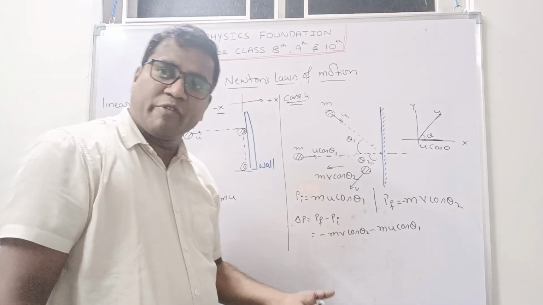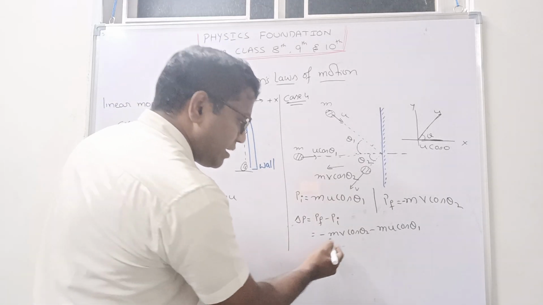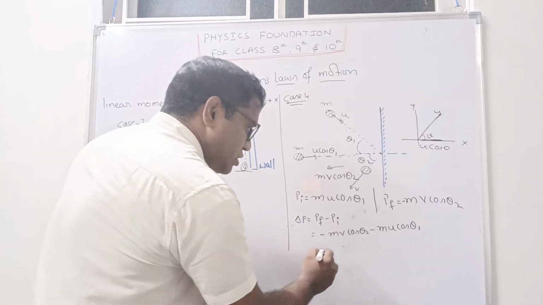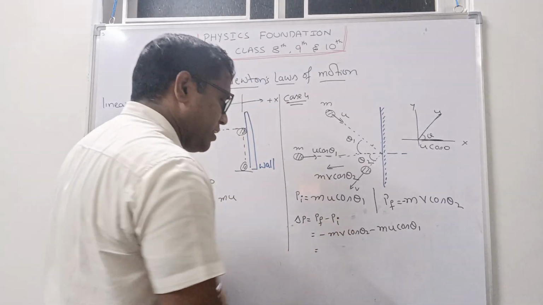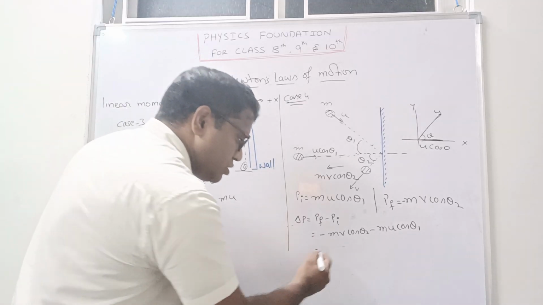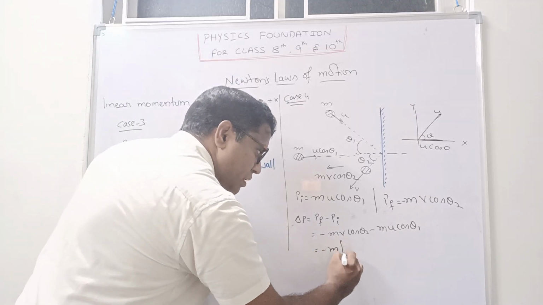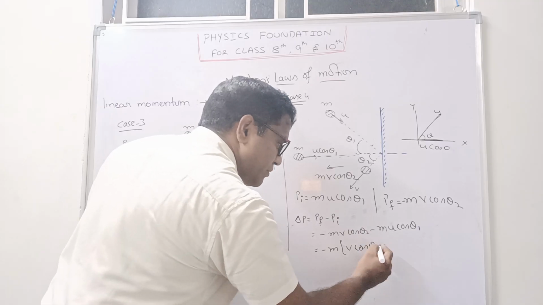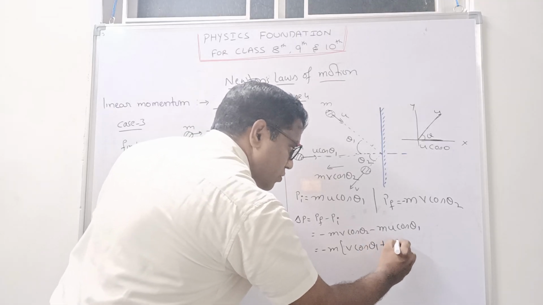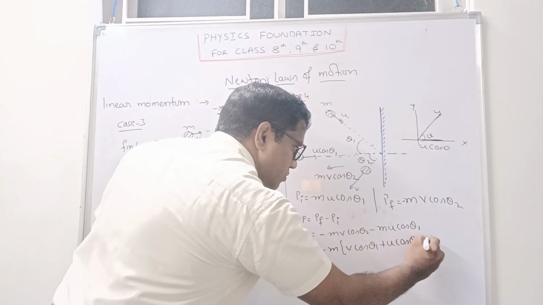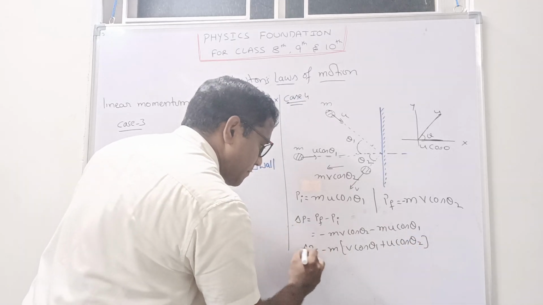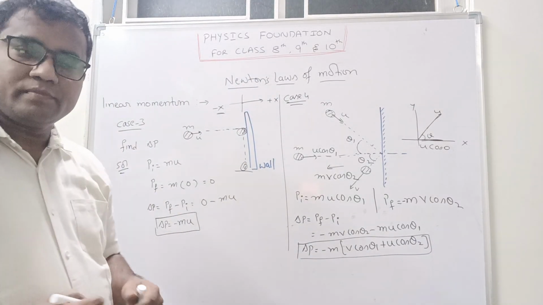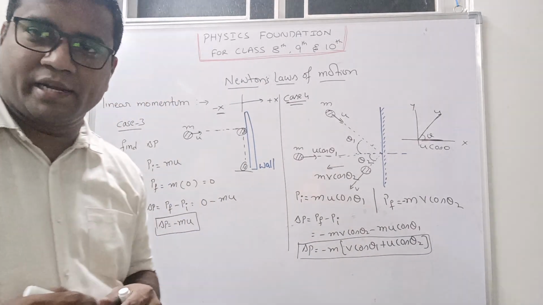If you want to modify, you can modify further. Here m only I can take common, right? M only you can take common. So here minus m, I will write v cos theta 2 plus u cos theta 1. Like this also you can write delta P. Clear? I hope you understood, right?